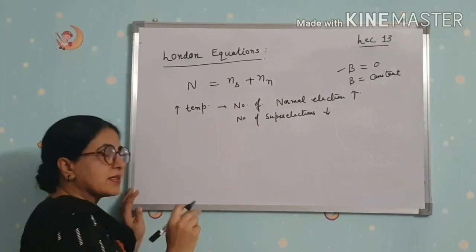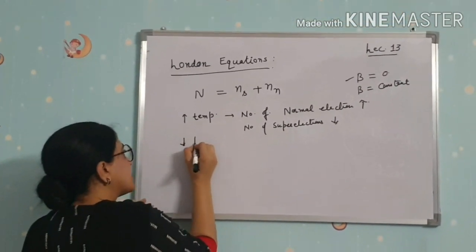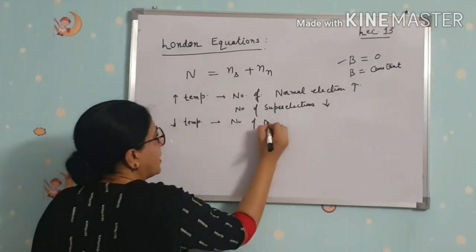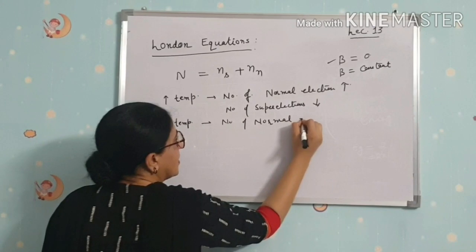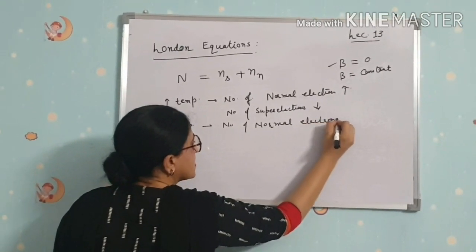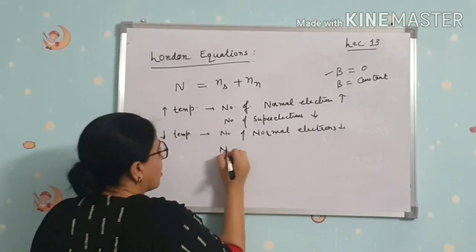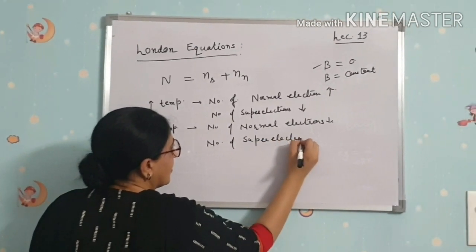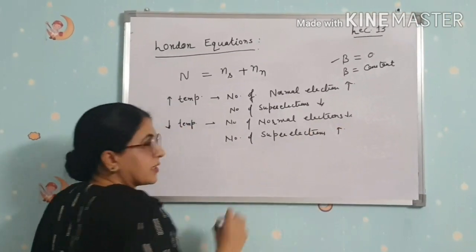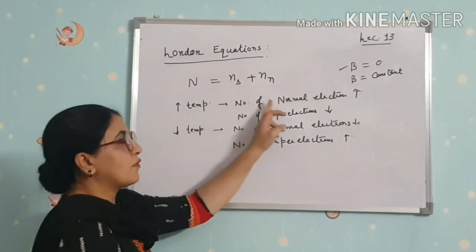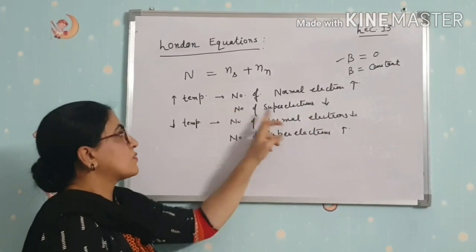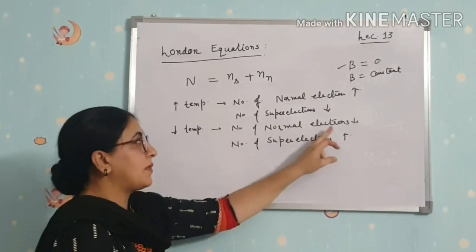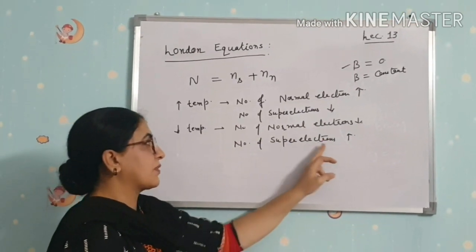And vice versa: when temperature decreases, the number of normal electrons decreases and the number of super electrons increases. Clearly, when temperature increases, normal electrons increase and super electrons decrease, and when temperature decreases, normal electrons decrease and super electrons increase.